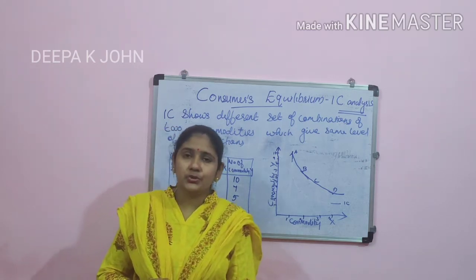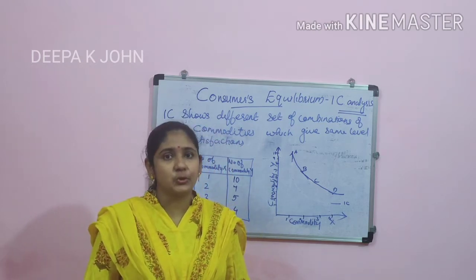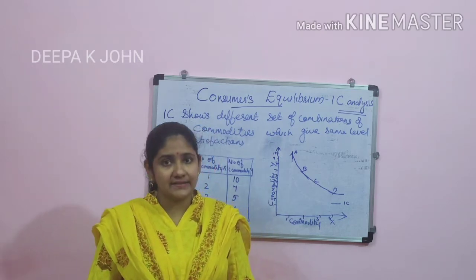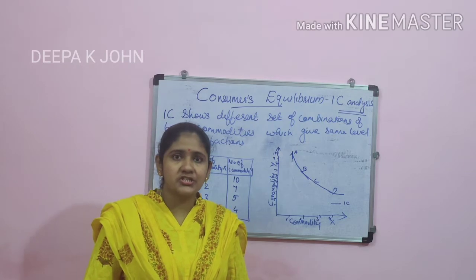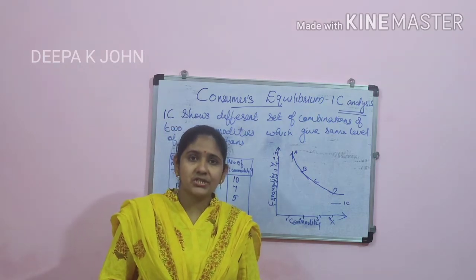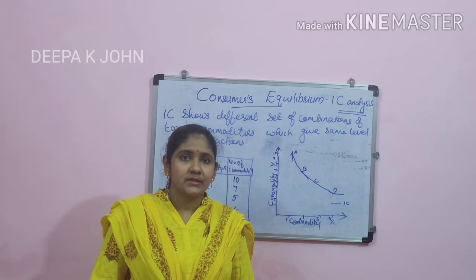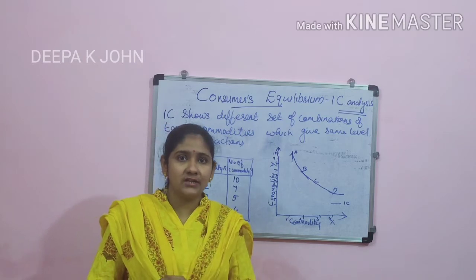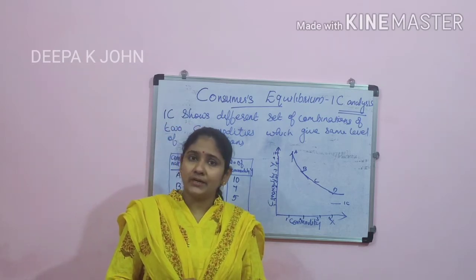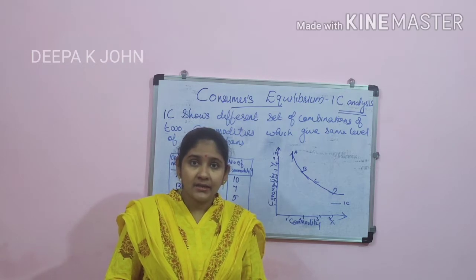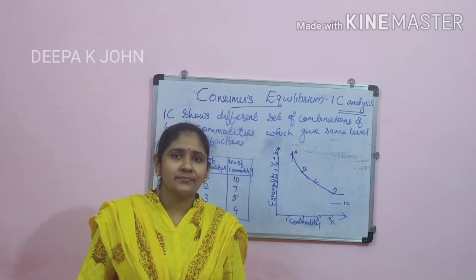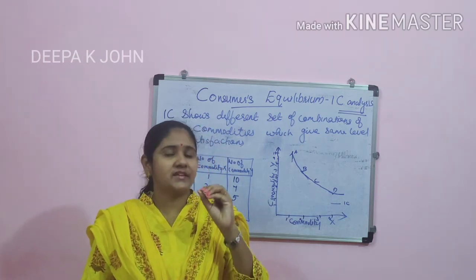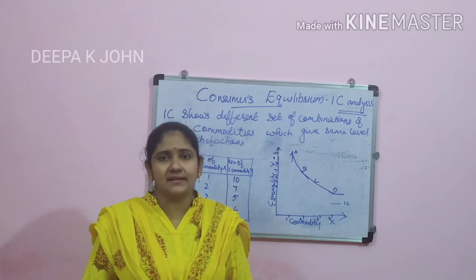In the cardinal approach, I told you, the economist Alfred Marshall and his group of economists believe that the satisfaction we receive from the consumption of a commodity, we are able to measure in terms of utility. There we are using the scale as utils. How many utils we received from the consumption of a particular commodity. And they were saying that the utils we are able to measure in cardinal numbers, like I received 5 utils, I received 10 utils, like that.